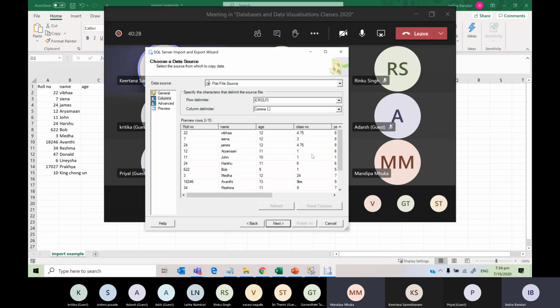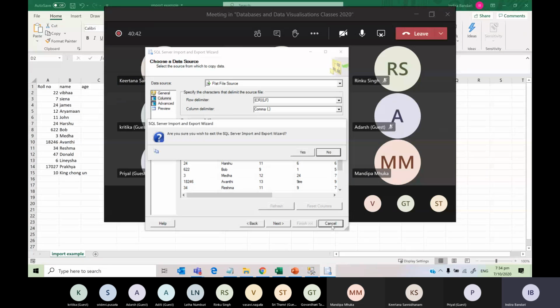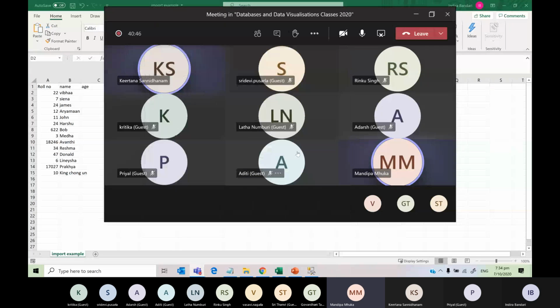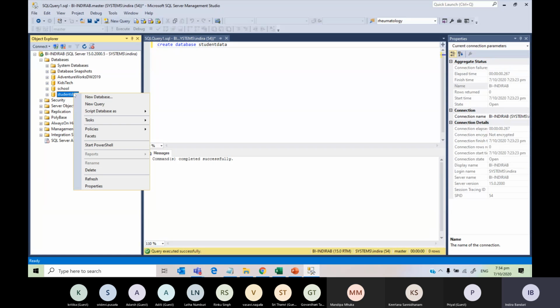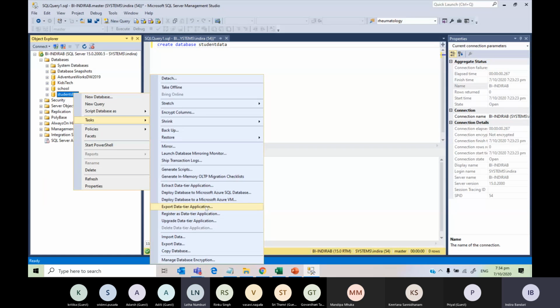So basically, when I go on the thing, it's not working. Like, the file is not... Is it in your downloads? Where did you save the file? So what you need to do is, I'm just canceling, and then I'm going again into the database. Right click, tasks. Ma'am, when I press next, it's showing me something different.